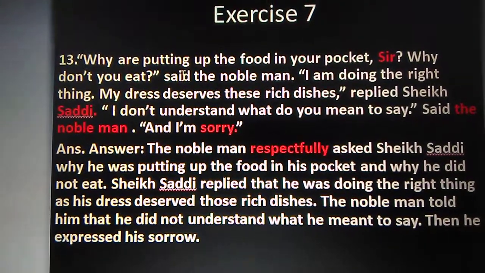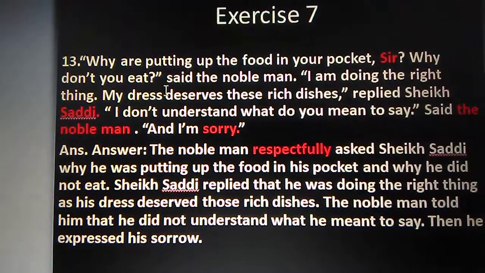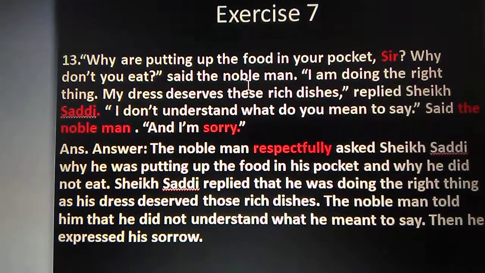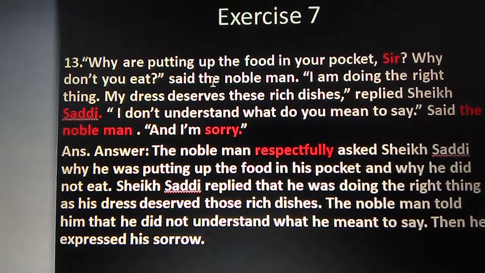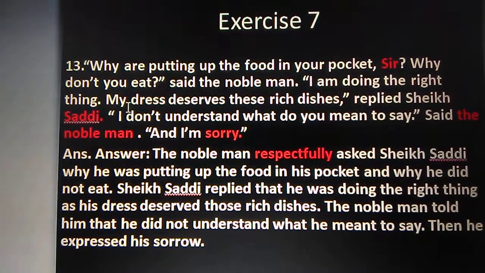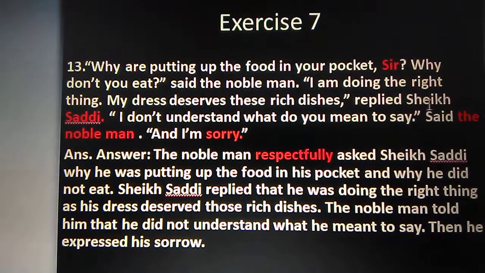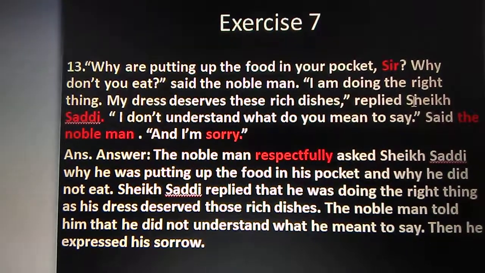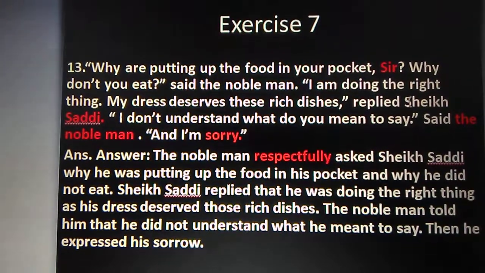Why are you putting up the food in your pocket, sir? Why don't you eat? said the nobleman. So here one man is the nobleman, he is the speaker. I'm doing the right thing. May my dress deserve these rich dishes, replied Sheikh Shadi. And another speaker is Sheikh Shadi. We have to read the passage to find out the speaker and the listener. We already got that one.